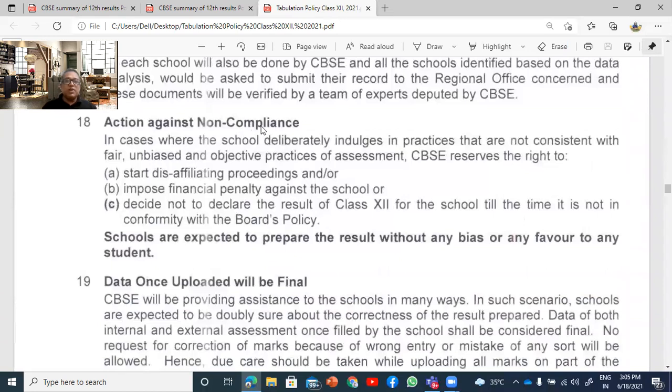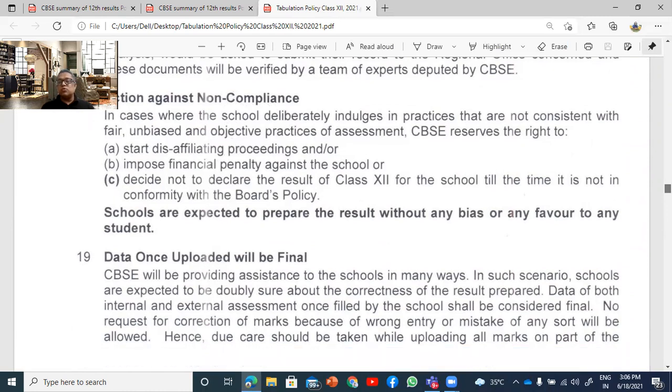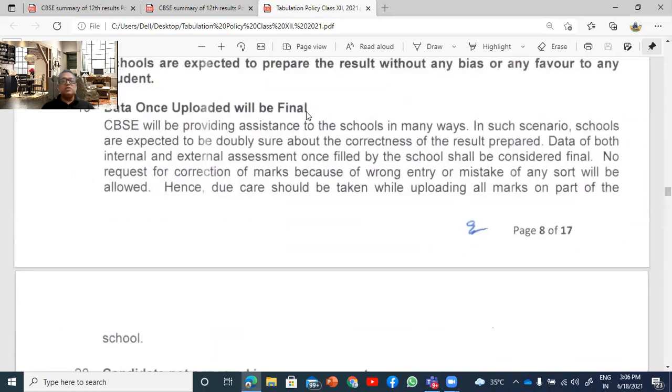Those who are interested in getting these circulars, they are on the website already about different cases. So, action against non-compliance: what if some school deliberately tries to increase the marks of students, because there is a tendency to promote our own students by hook or crook? When a bias is found, or CBSE feels that the marking is not correct, you get a non-compliance notice, and serious action can be taken against the school, which could be disaffiliation or a financial penalty, or in the worst case, the declaration of results of that school will not be made till the rules are conformed to, right? And data once uploaded will be final.